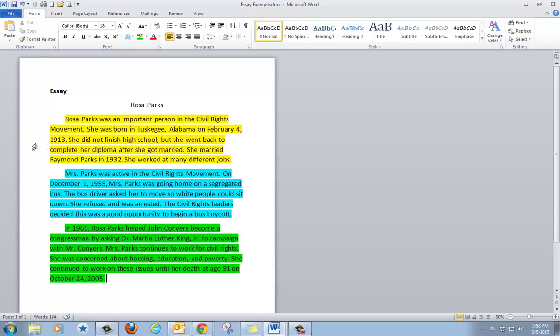That paragraph tells us about her early life, and then the body of the paragraph tells about her experience with the bus boycott. And then the last paragraph talks about her life until her death. So this essay gives us even more information than just a paragraph on Rosa Parks.